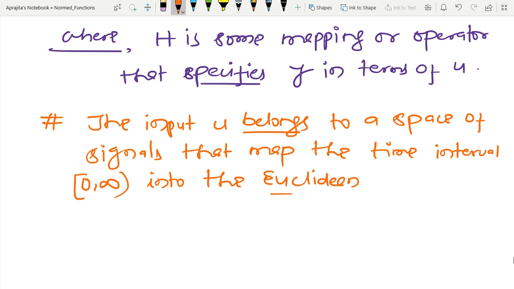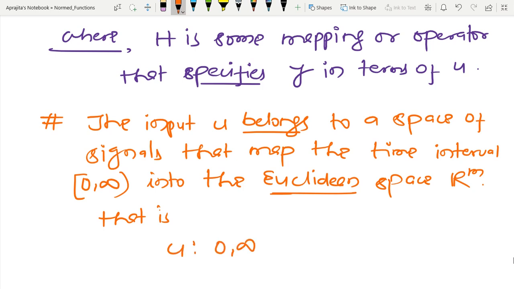We already understood the meaning of Euclidean space. So u maps from 0 to infinity to Rm.